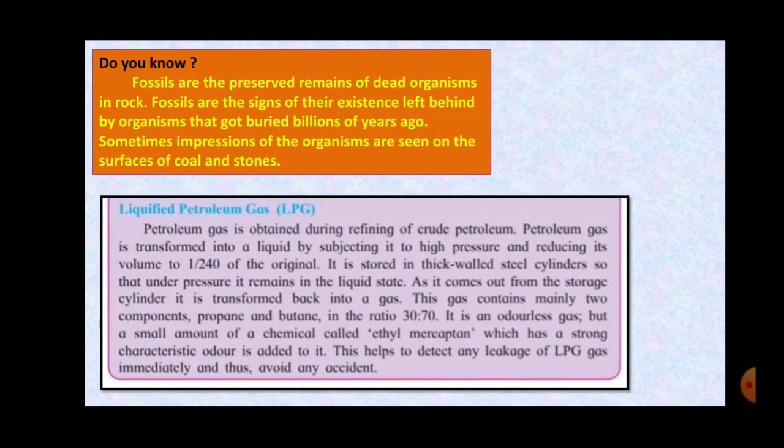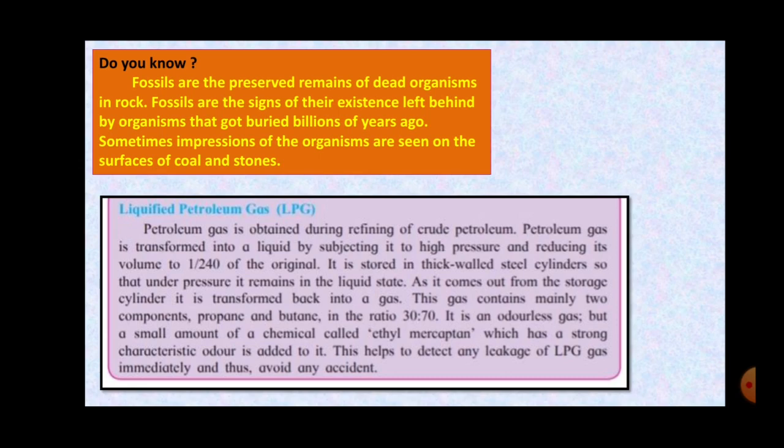Then the gas which we use at home, the gas cylinders which we get and we use to cook food, that gas is the LPG, or liquefied petroleum gas. That is, the petroleum gas is liquefied, which is called as LPG. Now this gas is transformed into a liquid with the help of very high pressure and reducing the volume. The volume of the gas is reduced, and under the high pressure it is stored inside the LPG in the